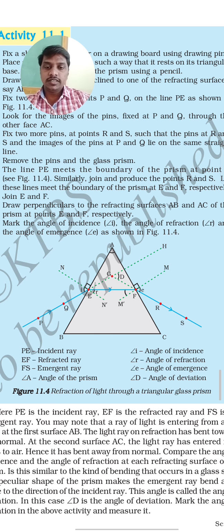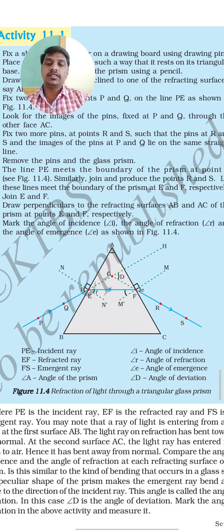The incident ray is passing, so the incident ray is PE. EF is the refracted ray, the bended ray. You can see in the diagram, that is EF, the bended ray, or we can say refracted ray. And FS is the emergent ray, which is emerging from the prism, or else we can say the outcoming ray.